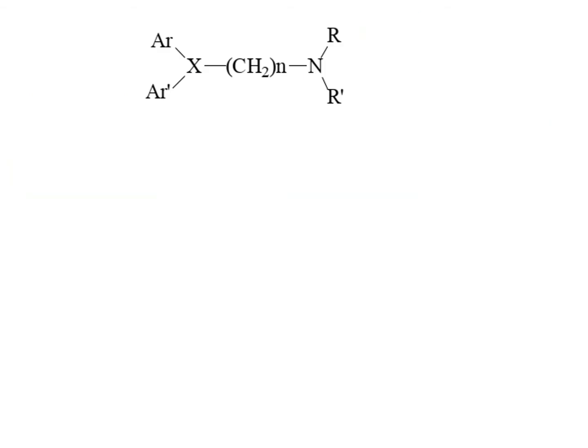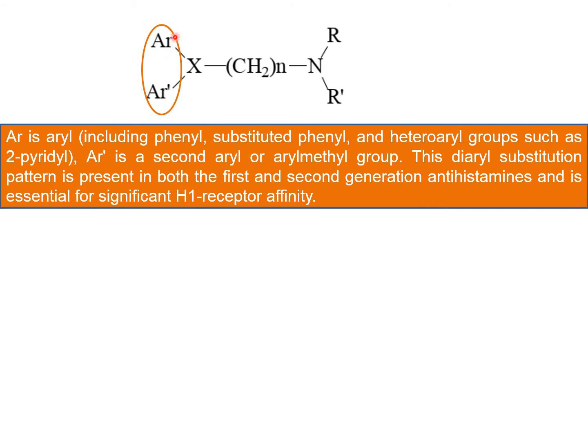And the next is SAR of antihistaminic agents. This one is the general structure. First, we should know what SAR is. In SAR, we generally do substitution or modification. If it is earlier a methyl group, we replace the methyl with ethyl. After that, we check the relationship of activity with respect to this structure. Fine.